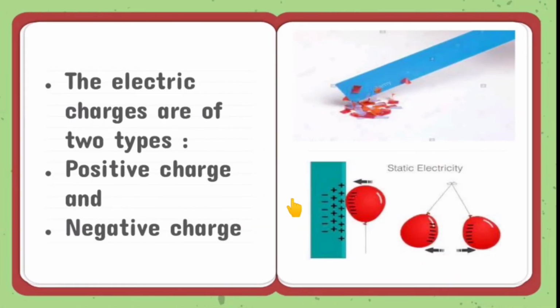Now, electric charges are of two types: positive charge and negative charge. One is positive charge, another one is negative charge.